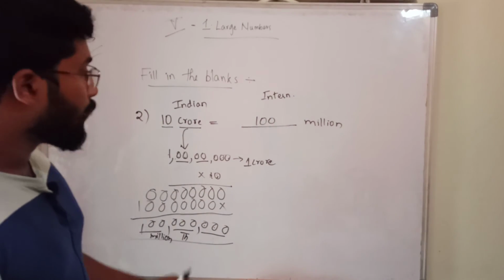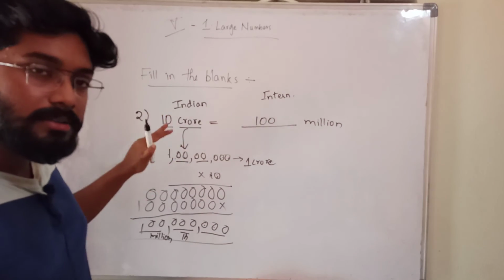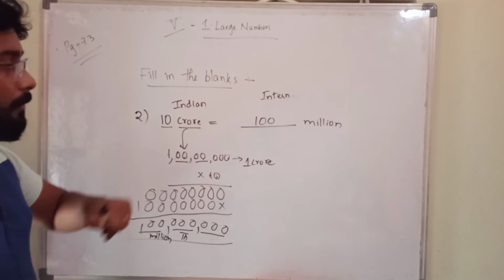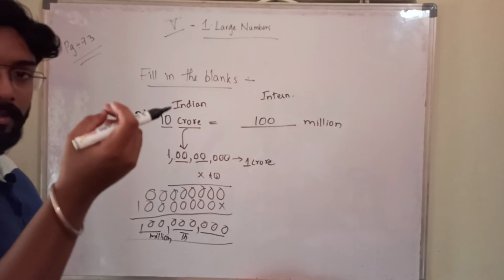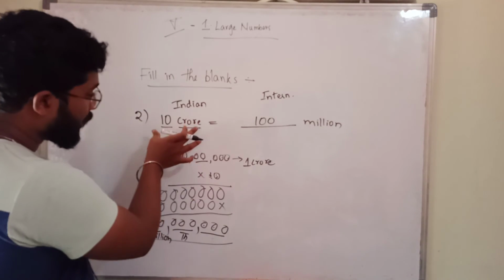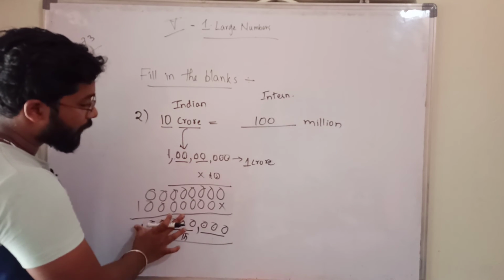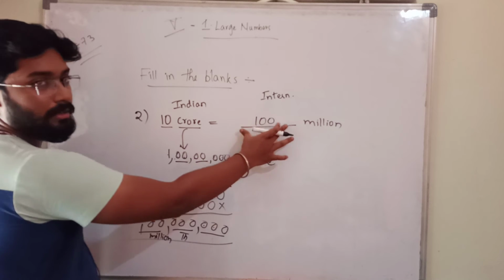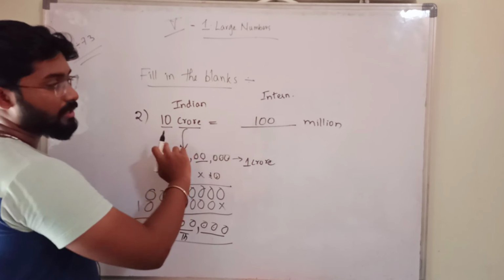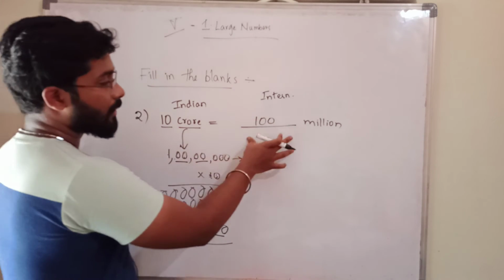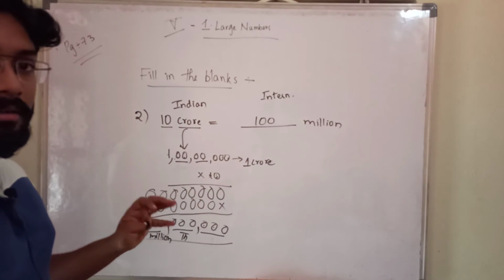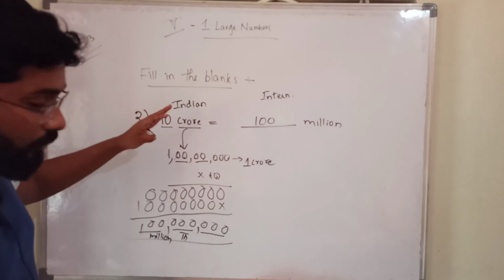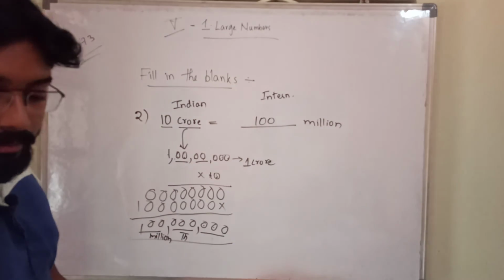Completed. I should not take this much time for your fill in the blanks, but I am saying it because I am telling you from the basics. From multiplication, from Indian we have derived and converted this into international. Both the numbers are the same, 10 crore and 100 million, but the representation is different. So that's why you should not get confused, no? That's why I am saying it very clearly.